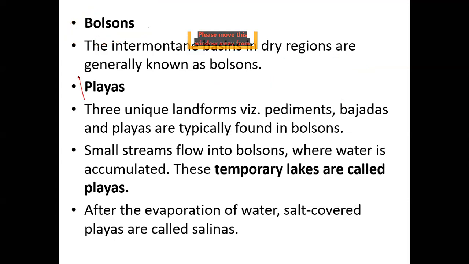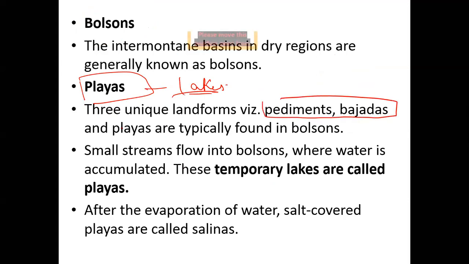Now, what are playas? Playas, nothing but the temporary lakes in this region. Now, these are pediment, bajadas, and playas. Playa are these temporary lakes which are accumulated within this intermontane region.